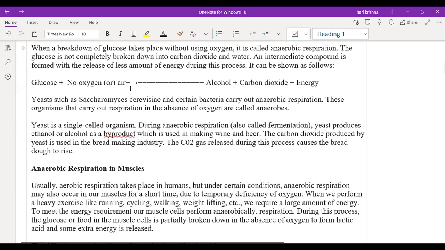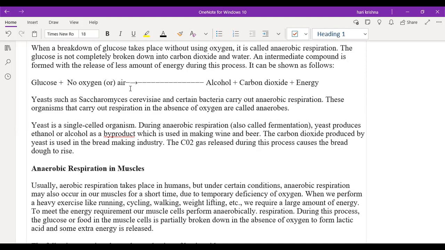Okay, so anaerobic respiration also happens in human beings. In most cases, we have normal aerobic respiration only. But in a few cases, anaerobic respiration also takes place in human beings in the muscles. That is the cause of muscle cramps.